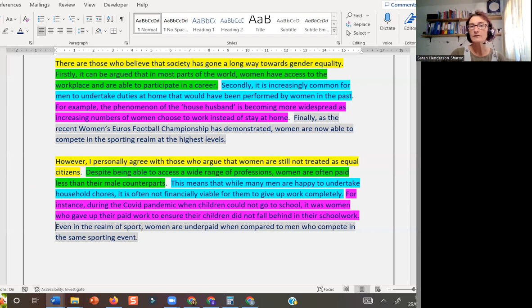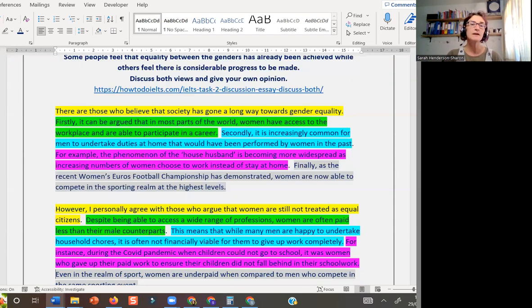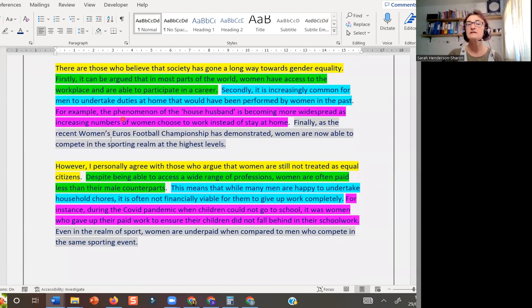However, when you have a question like this, where you are not really being asked to write about multiple ideas, it's great if you can learn this structure too, because then you can kind of show off your ability to logically organize information. Okay, and I'm going to leave it there for now.